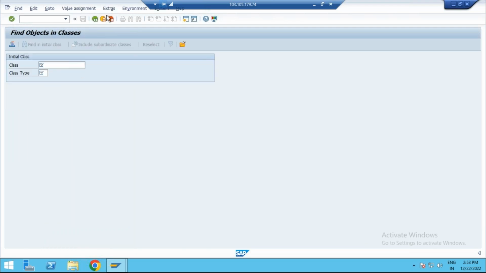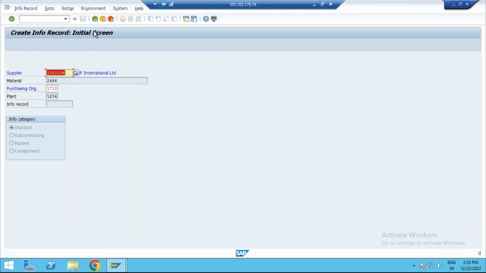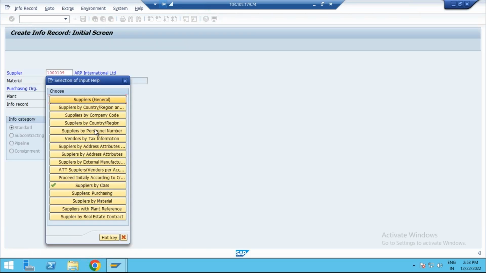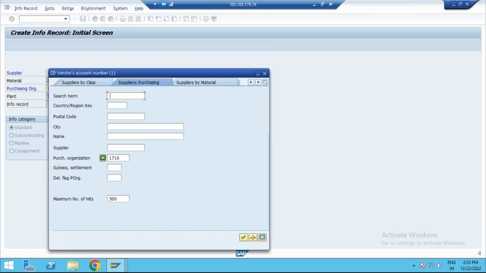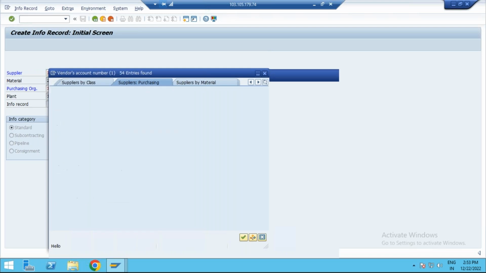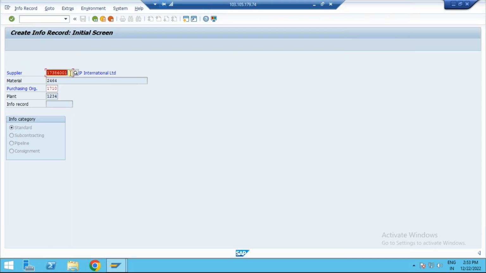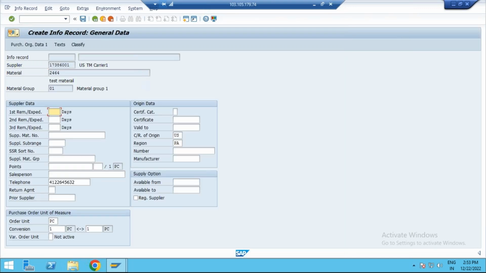Go to the drop down and exit. Supplier by purchasing 1710. If you are taking this purchase organization, definitely that supplier will be there. So this is the vendor I'm taking here, and I can create. This is my supplier.